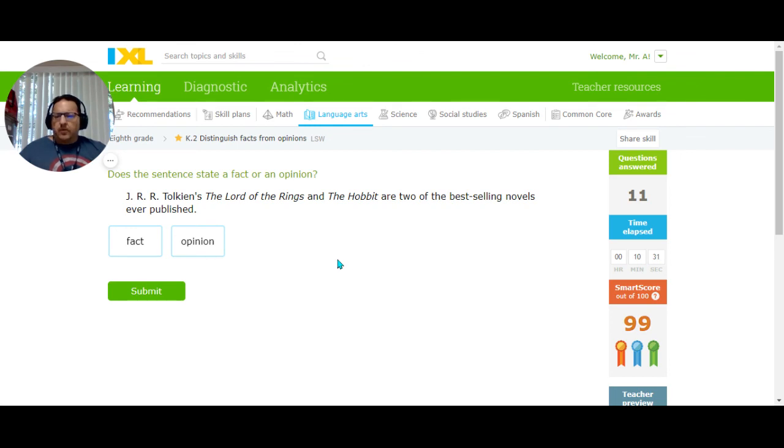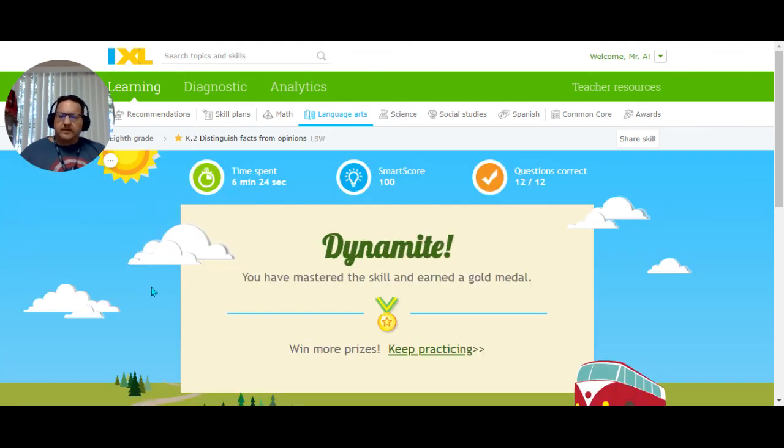J.R.R. Tolkien's The Lord of the Rings and The Hobbit are two of the best-selling novels ever published. Oh, best. I'm going to hit opinion? No. Why not? Because whether they're the best-selling novels is probably something that can be verified. So I'm going to go ahead and take a chance. We're going to hit facts, and I'm right. All right, I mastered my skill, and I earned a gold medal.